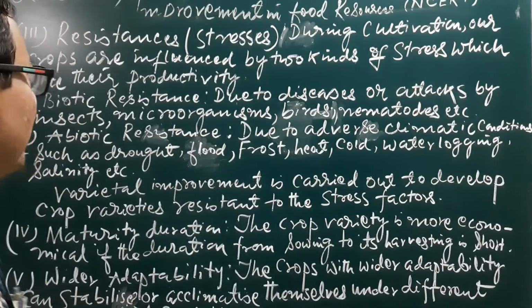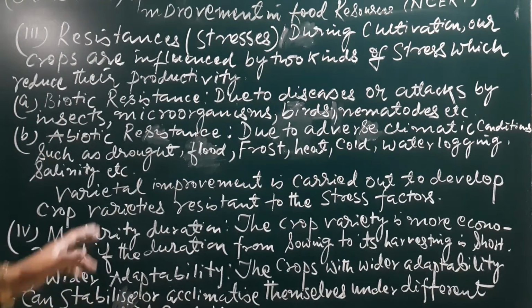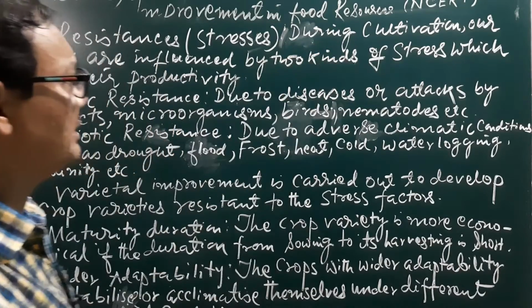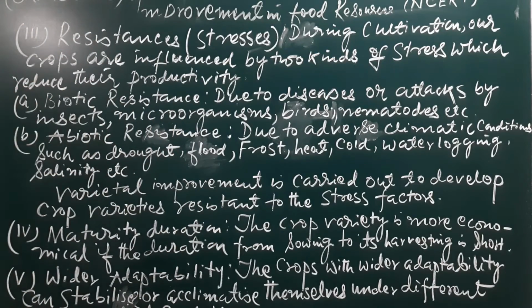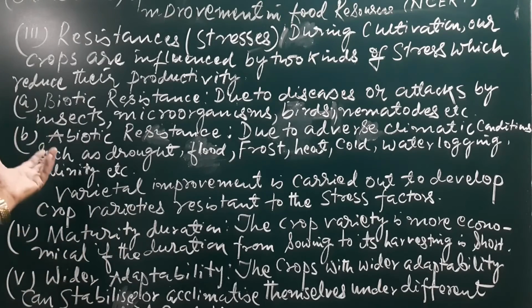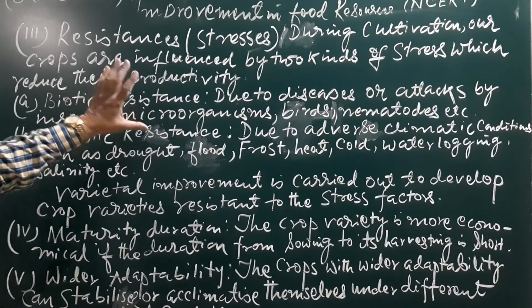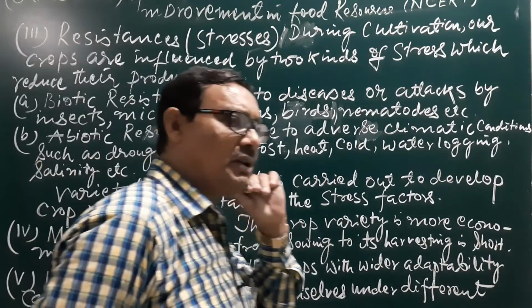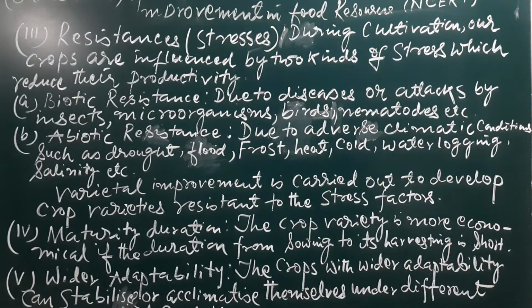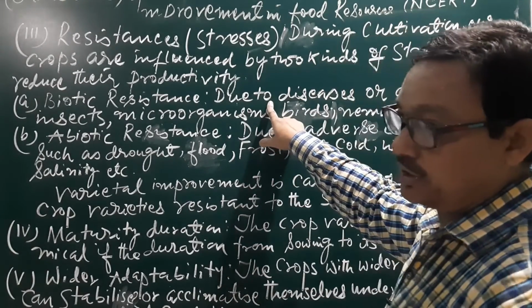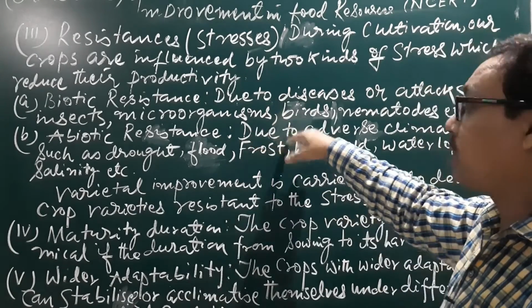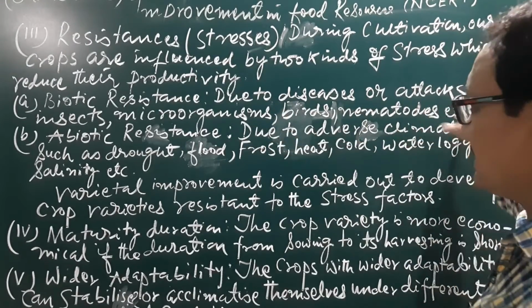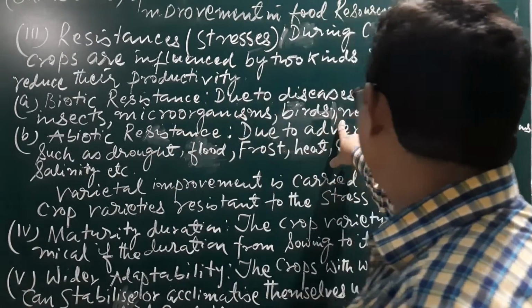Now here the third important point, resistances or stresses. During cultivation, our crops are influenced by two kinds of stress which reduce their productivity. Our farmers are always worried about some biotic and some abiotic stresses, which are unpredictable, and they very much damage our crop due to diseases or attacks by insects, microorganisms, birds, nematodes.